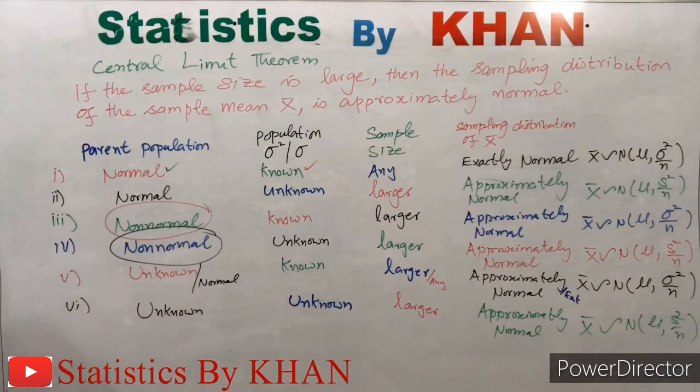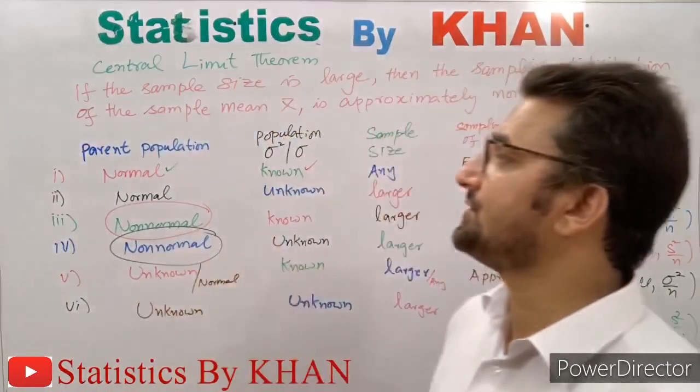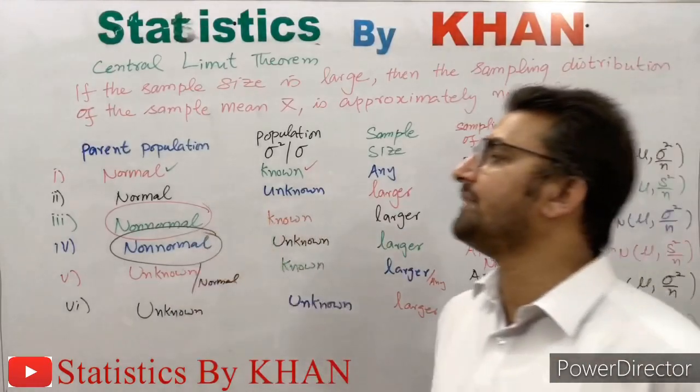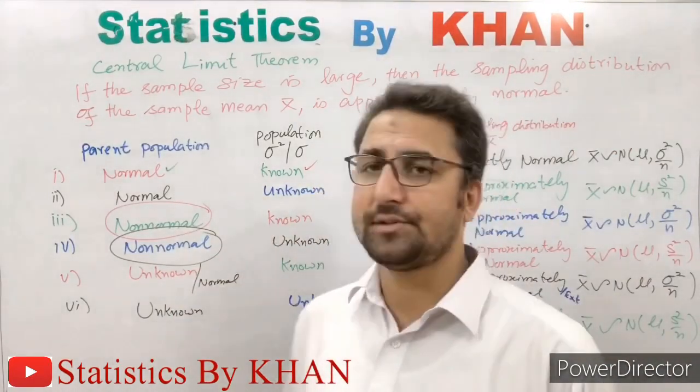So these are all the possible cases for the sampling distribution of the sample mean x bar. Out of 6, 5 depend upon the central limit theorem. This really shows the importance of the central limit theorem. Almost 85% of the cases depend upon the central limit theorem. So this percentage really shows the importance of the central limit theorem.